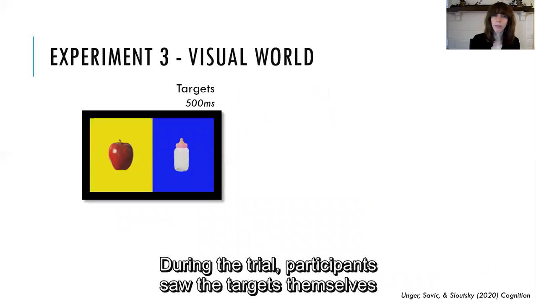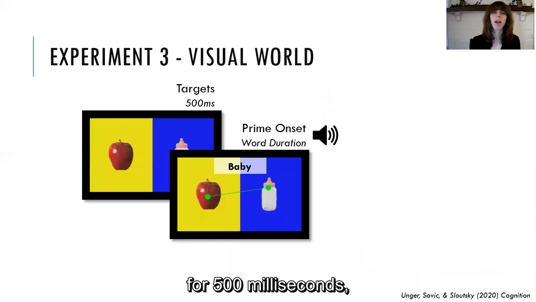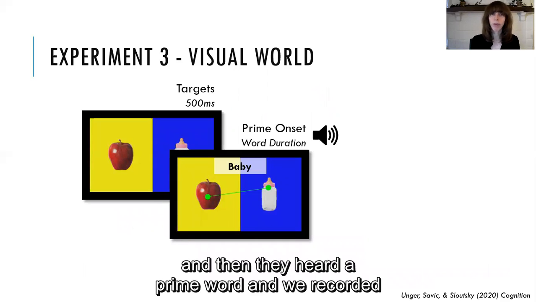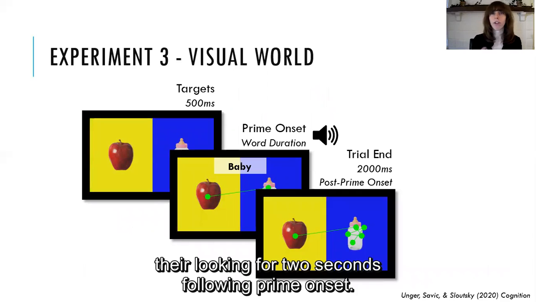So during the trial, participants saw the targets themselves for 500 milliseconds, and then they heard a prime word, and we recorded their looking for 2 seconds following prime onset.